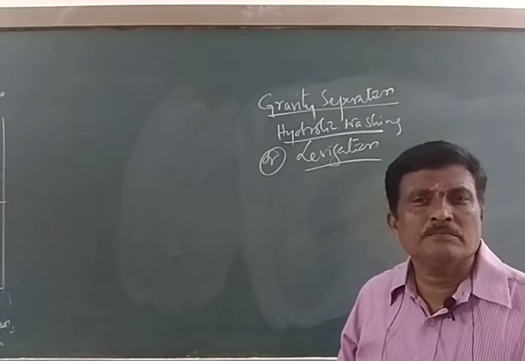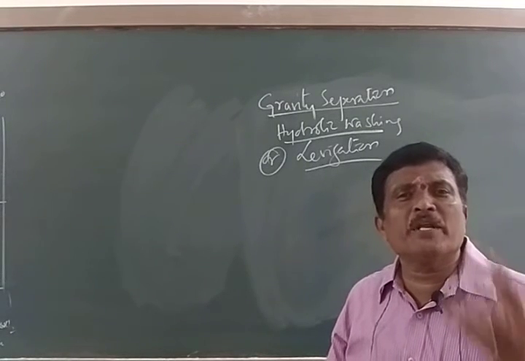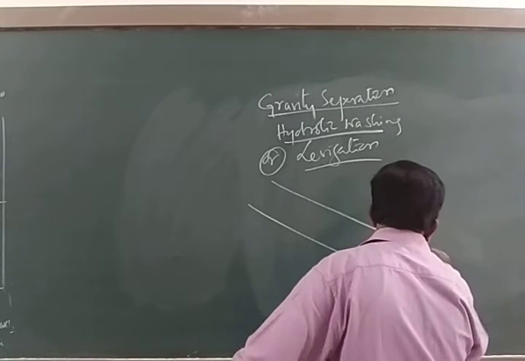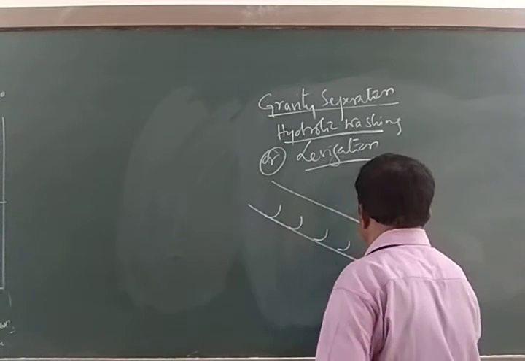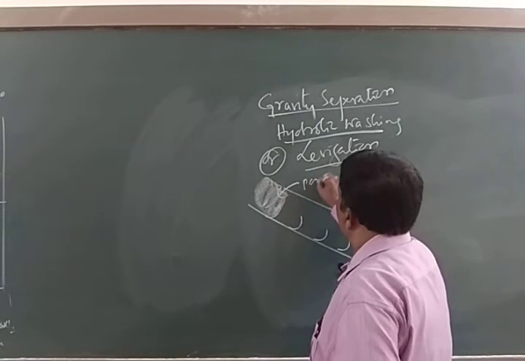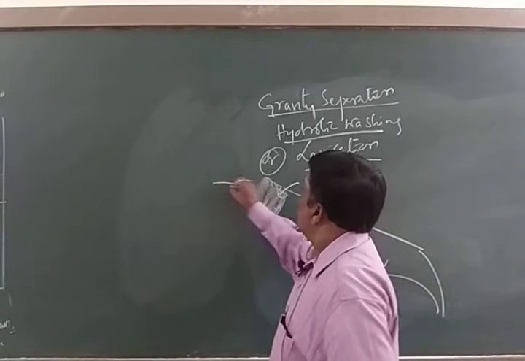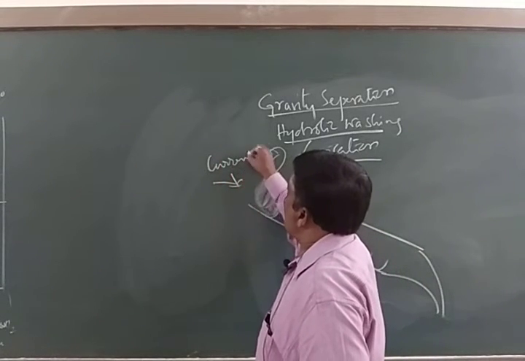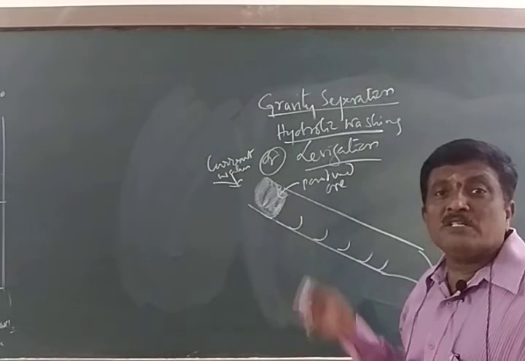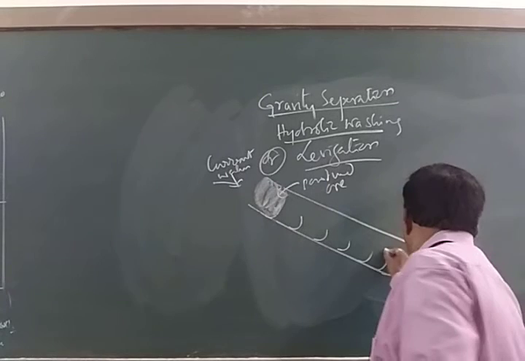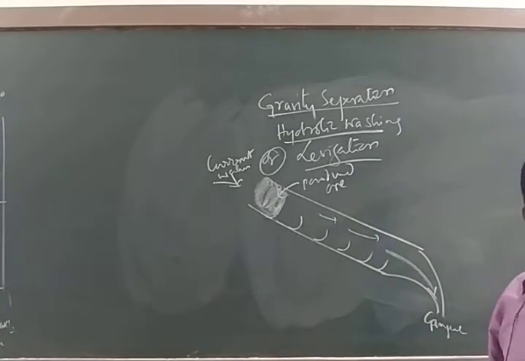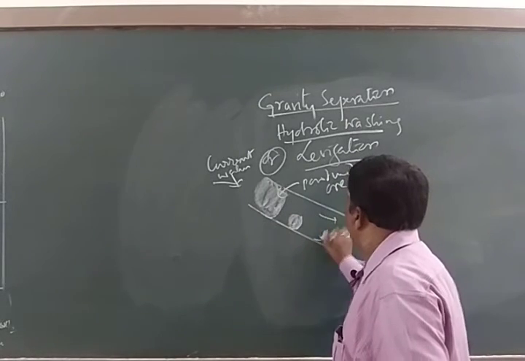How to carry it out? Very simple. If you take a powdered ore in a Wilfley table, or a tube, and a current of water is passed through it, all the lighter gangue particles are washed off, leaving behind the heavier ore particles.